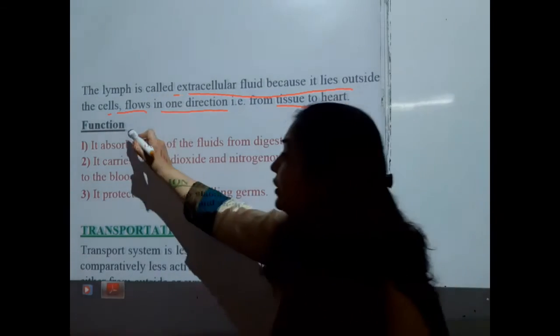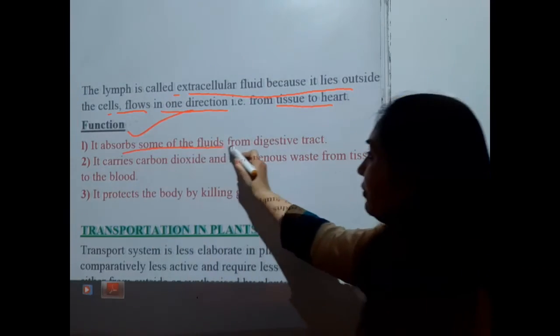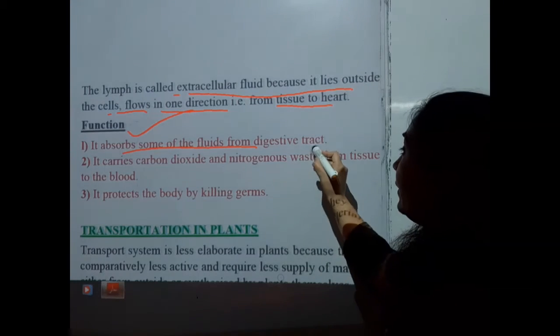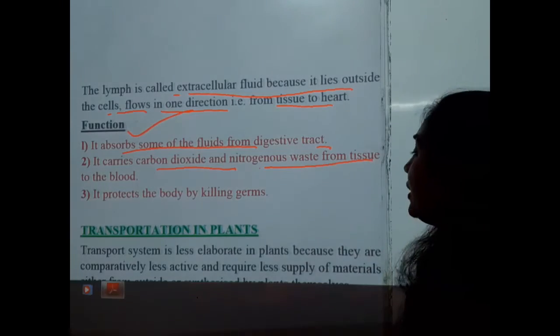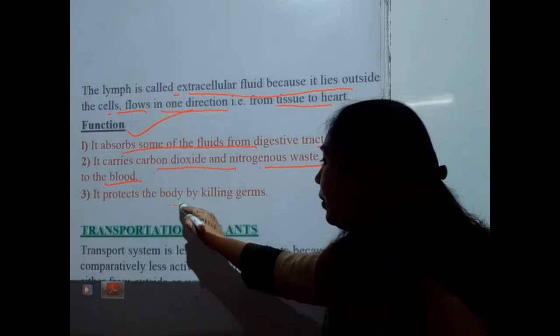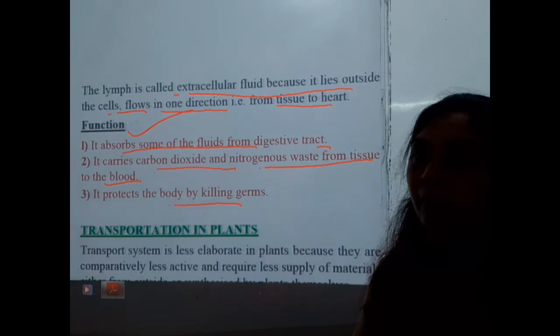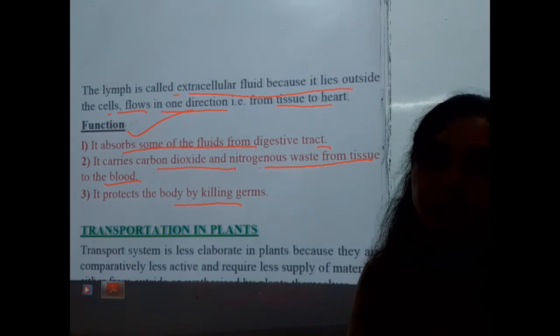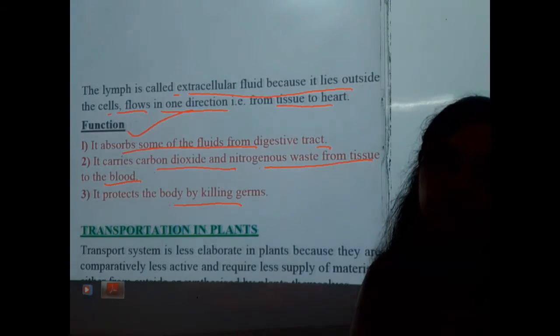Now we can understand the functions of the lymphatic system. It absorbs some of the fluids from the digestive tract. It carries carbon dioxide and nitrogenous waste from tissues to the blood, and it protects the body by killing germs. So students, the major parts of the transporting system are the lymphatic system and the circulatory system, and they are very important for transporting different types of materials in our body.